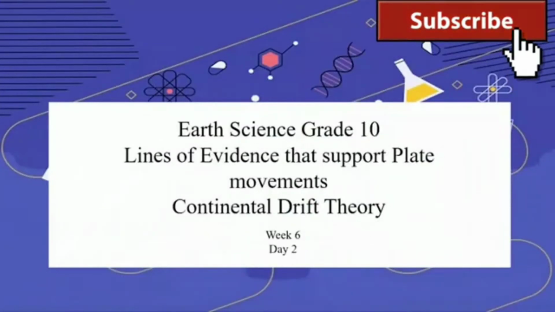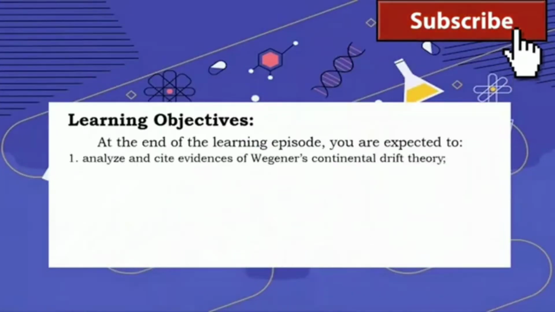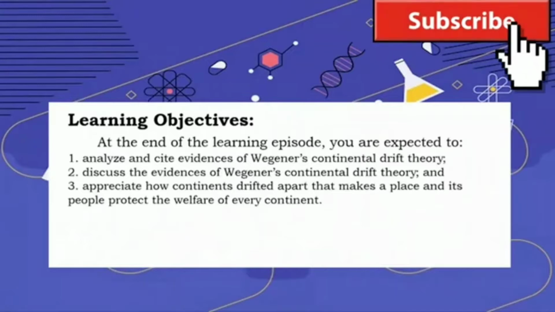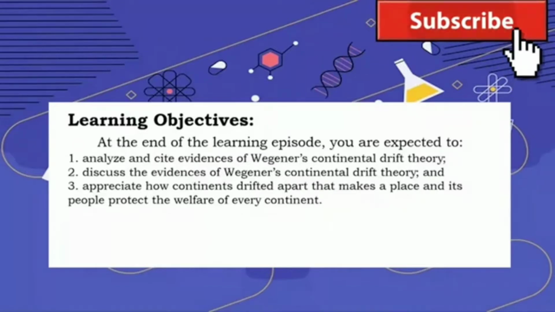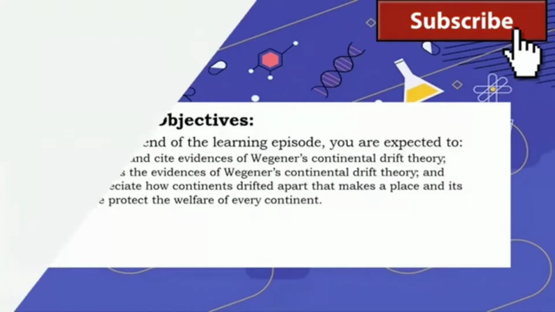This is week number 6, day number 2. At the end of the learning episode, you are expected to: number 1, analyze and cite evidences of Wegener's continental drift theory. Discuss the evidences of Wegener's continental drift theory and appreciate how continents drifted apart that makes a place and its people protect the welfare of every continent.